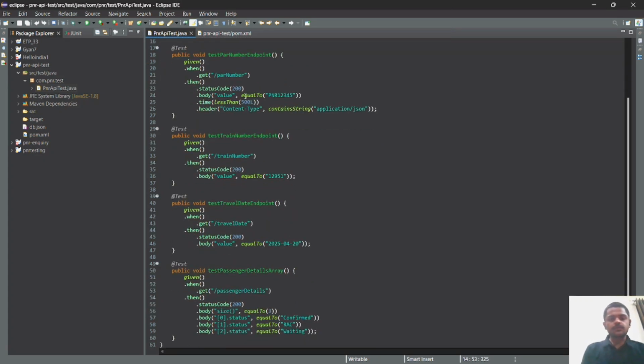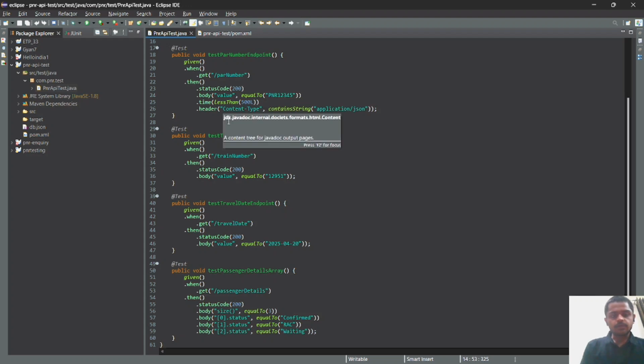First I have to get the PNR number, so I will use .get PNR number. Then status code. We will check the status code for 200. If the status code is 200, then the result will be in green color.